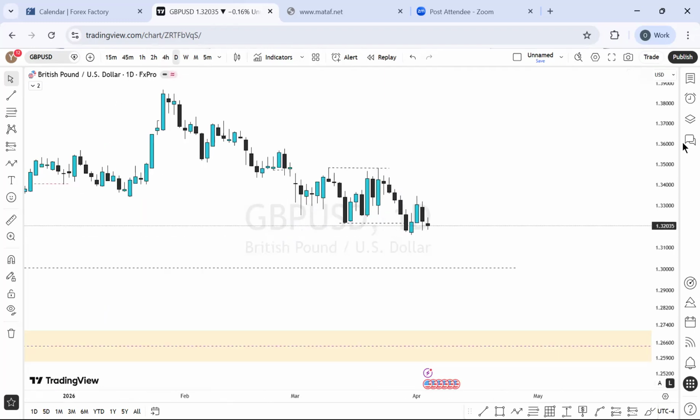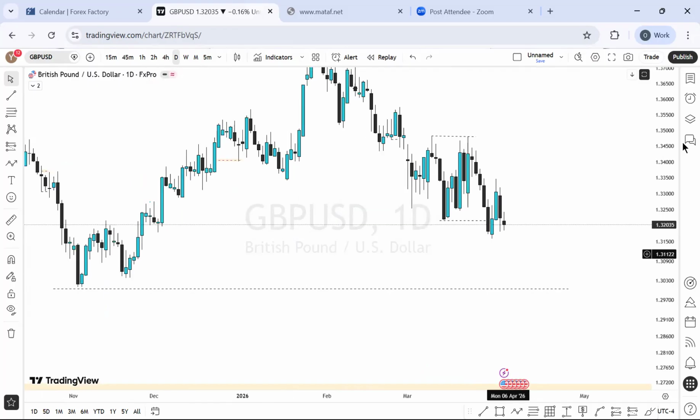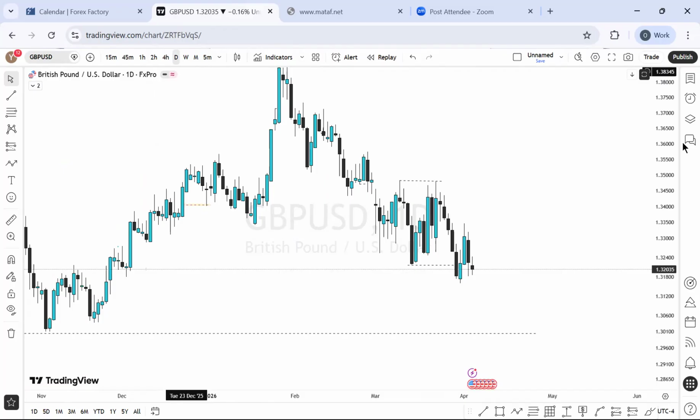On the daily time frame perspective, it's even simpler because the previous low we had there has been taken out on Monday, and Tuesday, Wednesday was back above it. Thursday, Friday was back just below it. So with this, it means that we will be looking for more sell on Great Britain pounds US dollar going forward for this week.